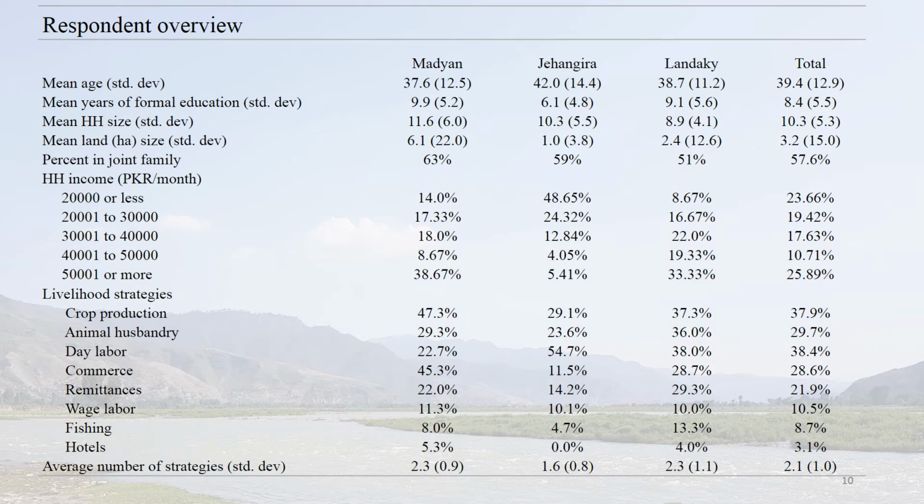As you can see here, we ask questions about household size, income, land ownership, and livelihood strategies. We can talk more about any of these, but I do want to draw your attention to a few of these indicators.